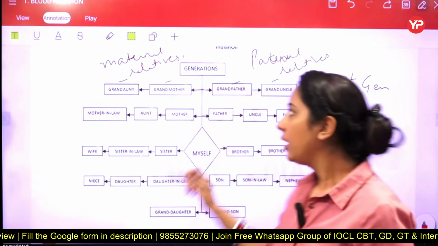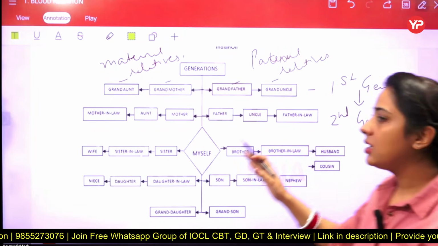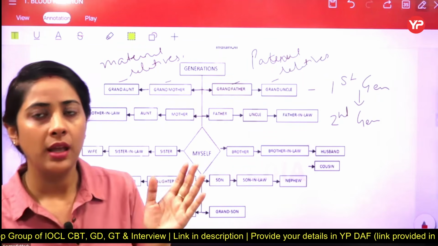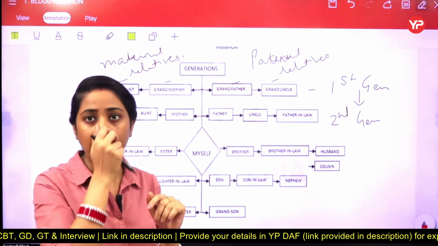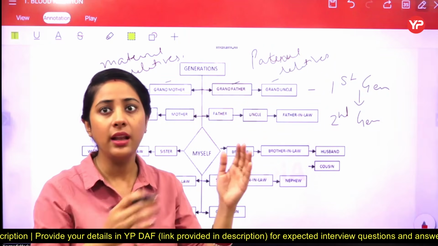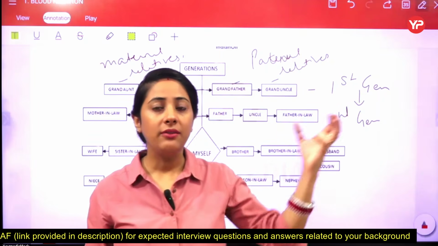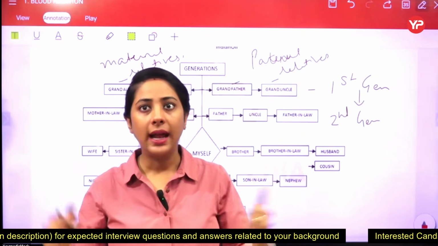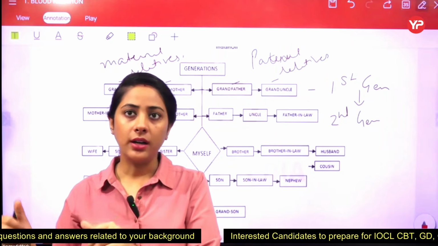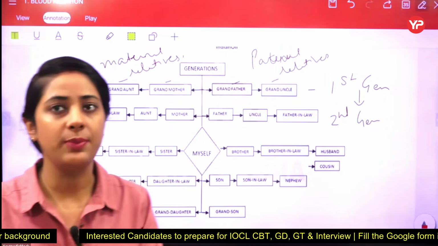Got it? Now, coming to the next generation, second generation students. In the second generation, firstly, we are going to cover the blood relatives, that is father and mother. तो यहाँ पे मम्मी पापा आ जाएंगे, and including that one, if mother has a brother, or we can say that mother side के relatives की बात करें हिंदी में, तो we have मासी मासड़, we have mama mami. Got it? And from the father side, we have चाचा चाची, we have ताया ताई. Got it? And एक और बुआ and Fufaji, right? So they are on this particular side.